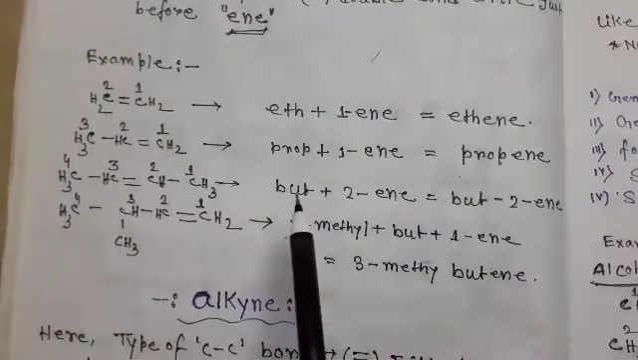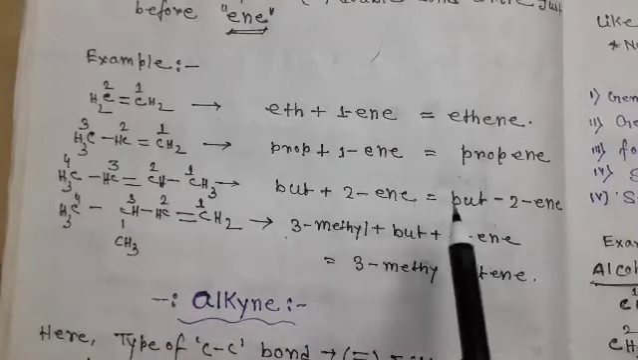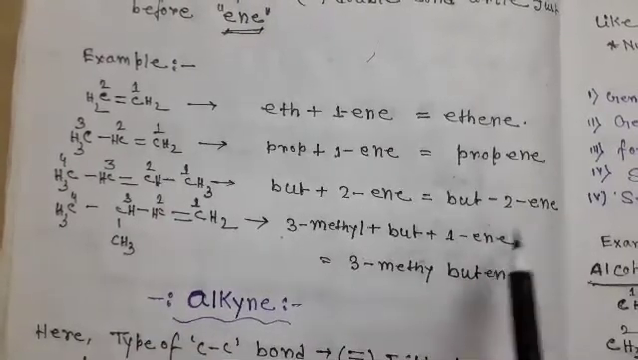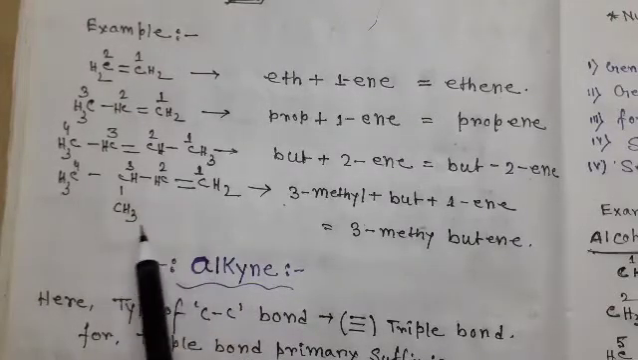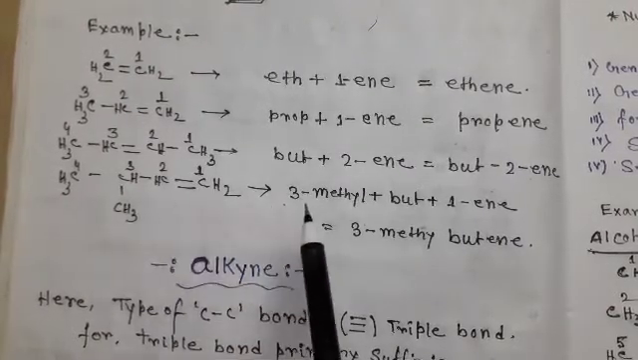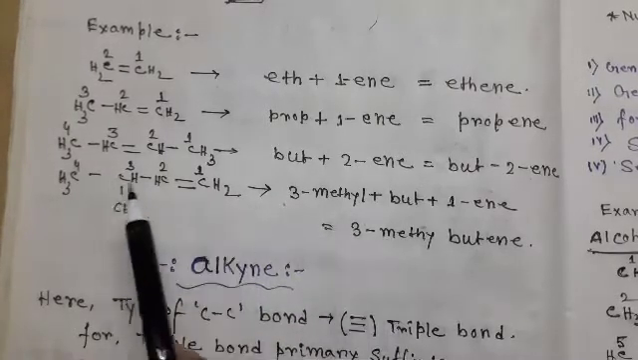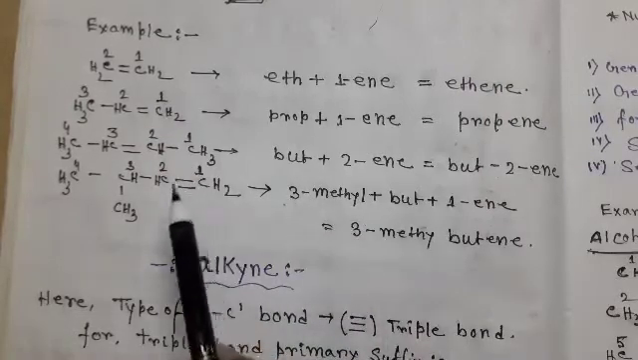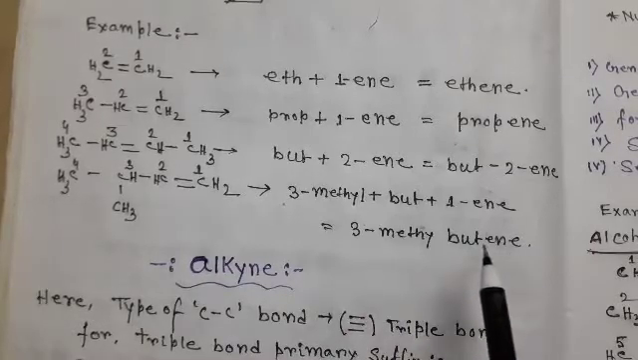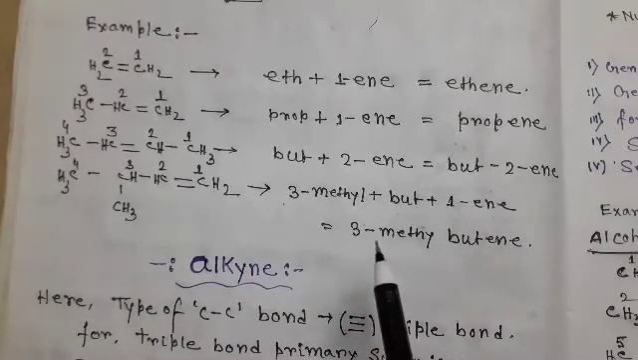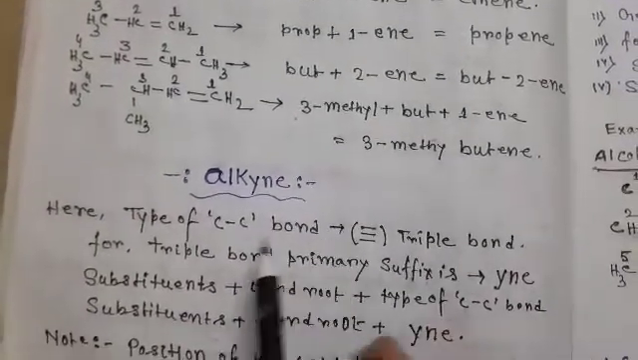Here there are 4 carbon atoms, that is why but, and a double bond at position 2, that is why 2-ene. Here write but-2-ene. There are 4 carbon atoms in the main chain and 1 substituent at the 3 carbon atom. Therefore, at first write the substituent, that is 3-methyl, plus 4 carbon atoms, that is but, and position 1 ene, that is 1-ene. The name is 3-methylbutene. No need to write 1. So 3-methylbutene.